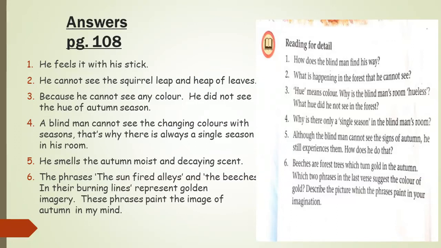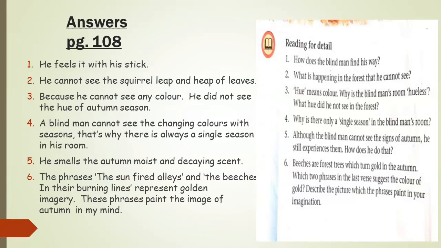Number 2, what is happening in the forest that he cannot see? He cannot see the squirrel leap and the heap of leaves. Question number 3, hue means color. Why is the blind man's room hueless? What hue did he not see in the forest? Because he cannot see any color, he did not see the hue of autumn season. Number 4, why is there only a single season in the blind man's room?